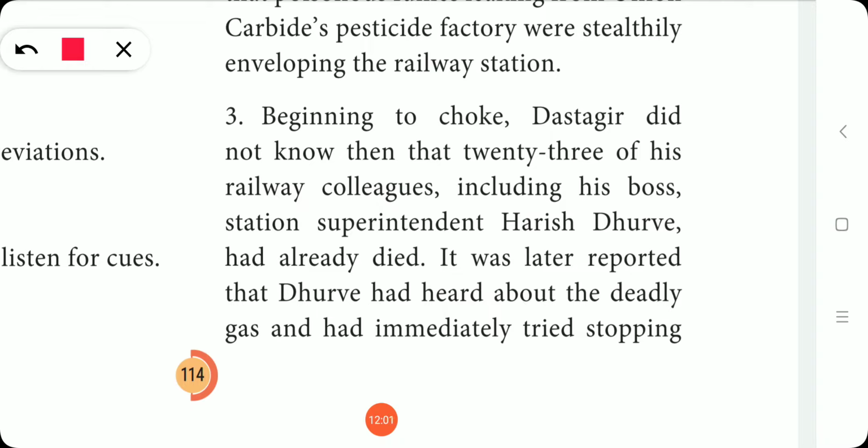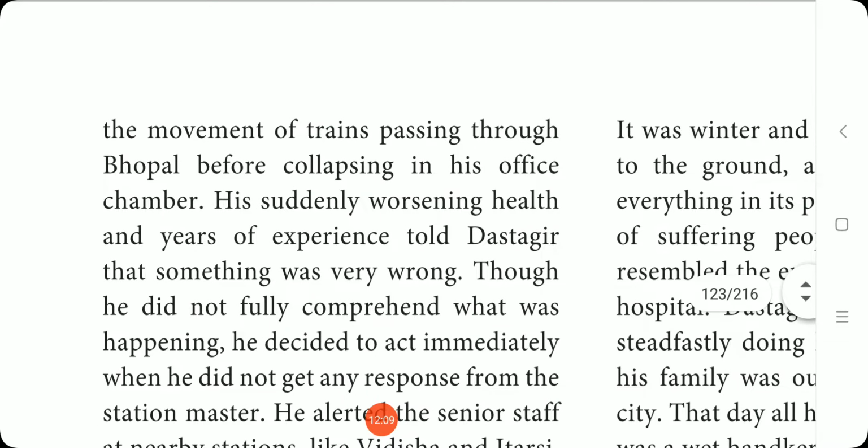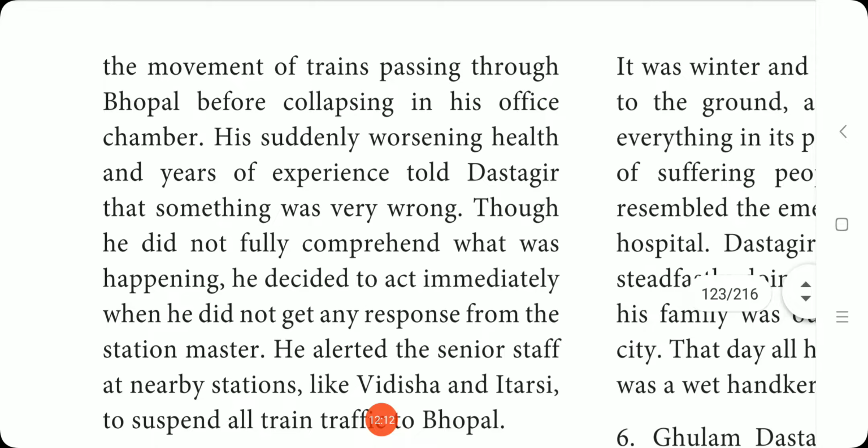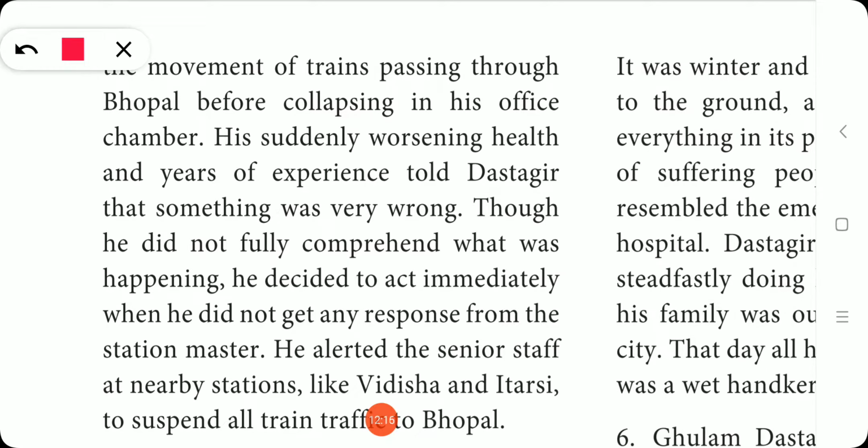It was later reported that Durve had heard about the deadly gas and had immediately tried stopping the movement of trains passing through Bhopal before collapsing in his office chamber. So it was later reported that the superintendent Harish Durve had tried to stop the passing of the trains to the Bhopal railway station.